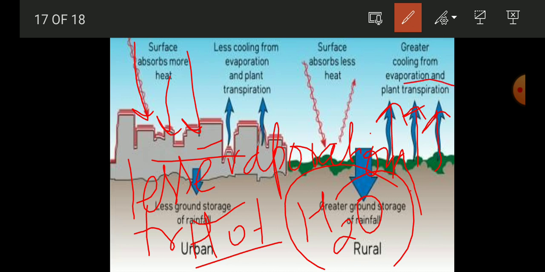Also the transpiration by the plants is happening there, as there are trees and grasses. So the loss of water through the plant body is also happening. All that makes the temperature lower in the rural area as compared to the urban area.